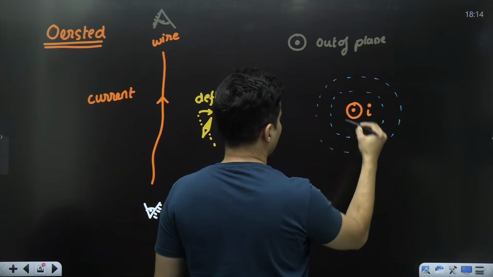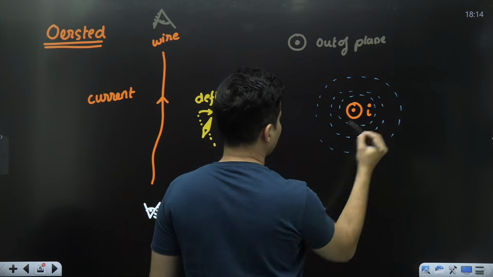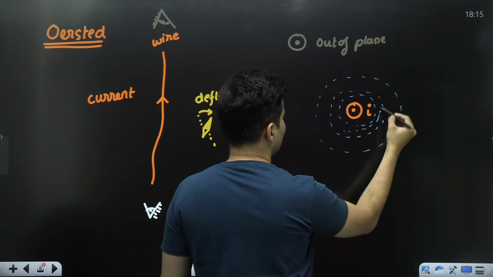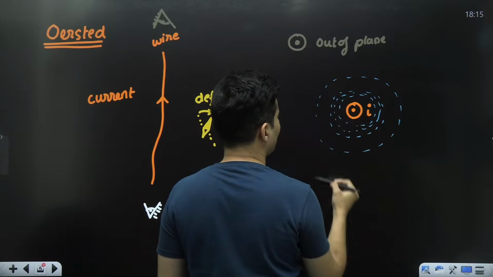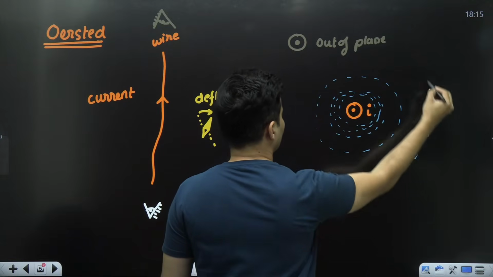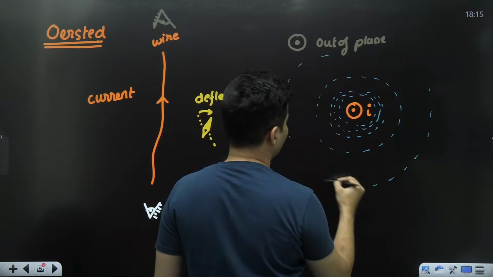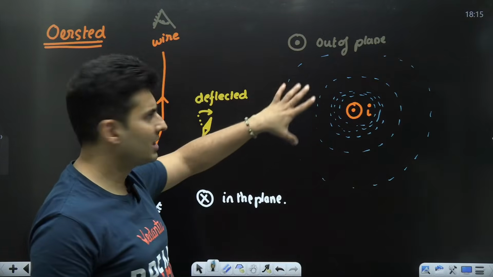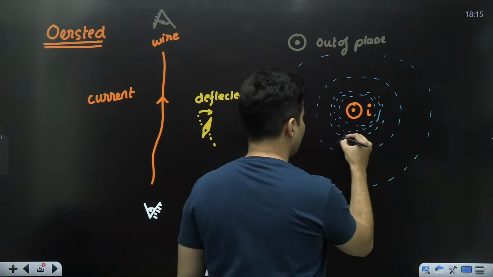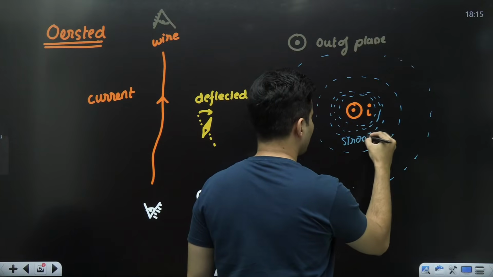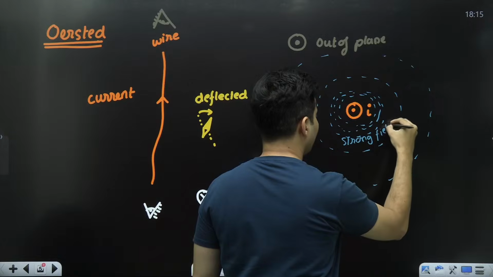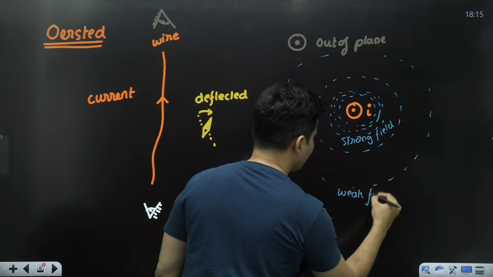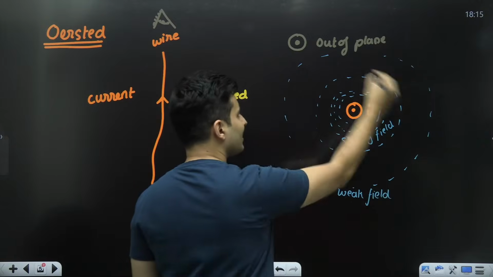So you can see they are aligned themselves in a circular manner, and you will see that their concentration is more when you are close. As you go far away, you will see there will be very few iron filings which will tend to align as circular loops. So it is basically saying that there is a very strong magnetic field over here, and here the magnetic field is basically weak. So this is how they orient.